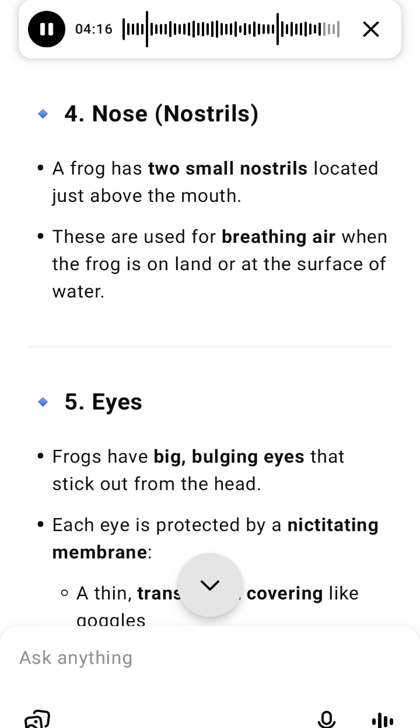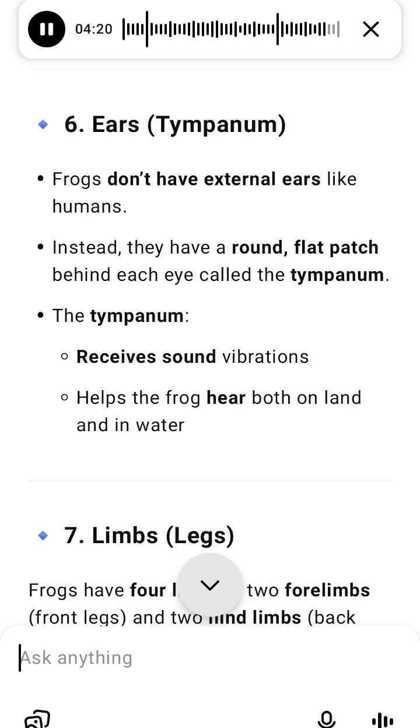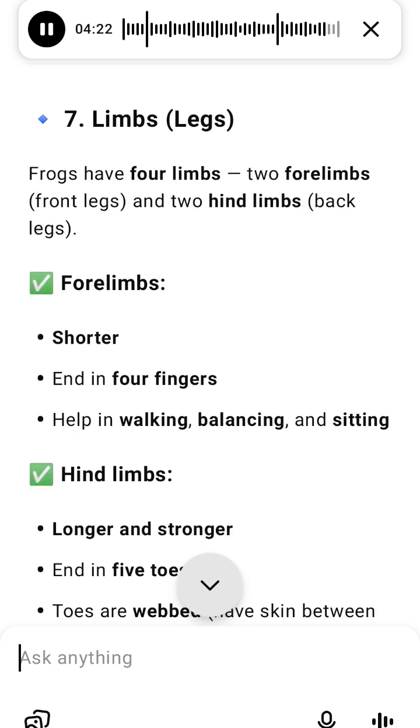Body division: head and trunk only, no neck, no tail. Skin: smooth, slippery, moist due to mucus. Water intake: absorbed through skin, not by drinking. Dorsal side colour: olive green with dark spots, for camouflage. Ventral side colour: pale yellow.